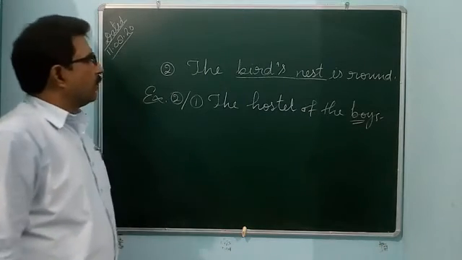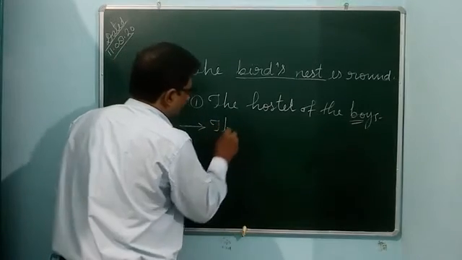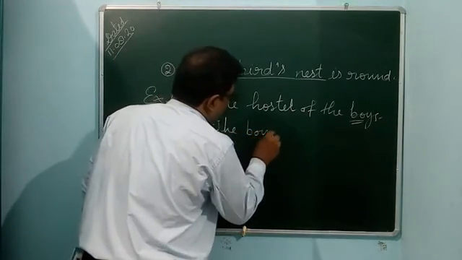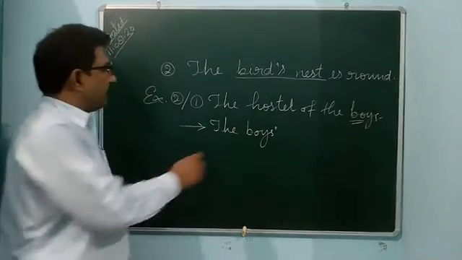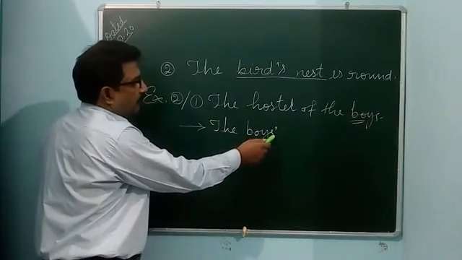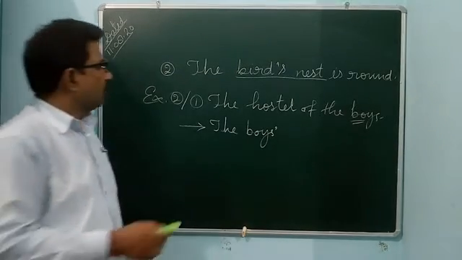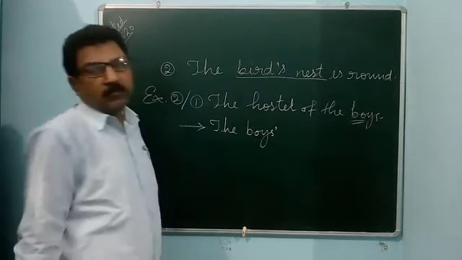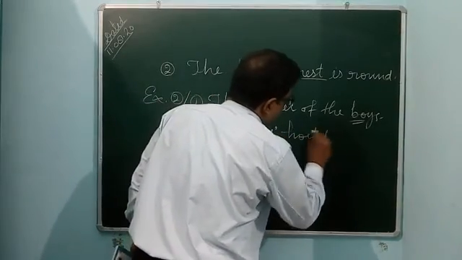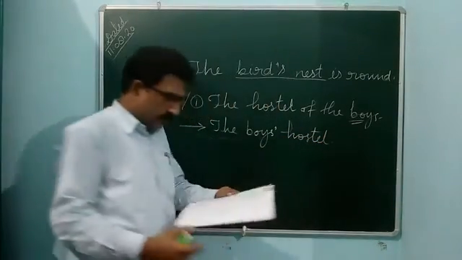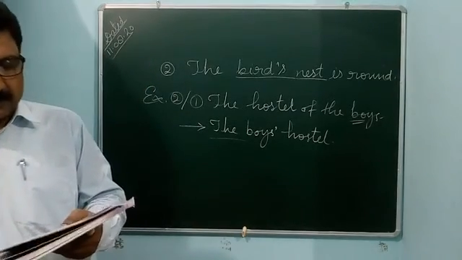So you can write the boys' hostel. Boys ends with s, the last letter is s, so you use only an apostrophe. The boys' hostel. Like this you can try second, third, fourth, fifth. I will give the solution as study material.